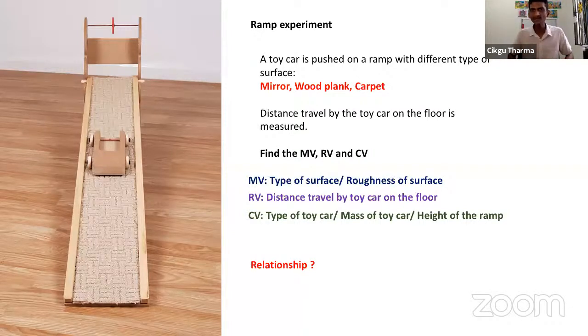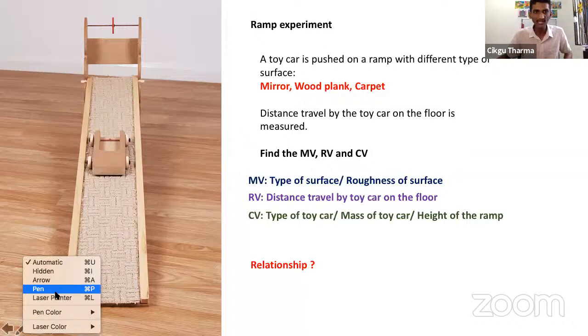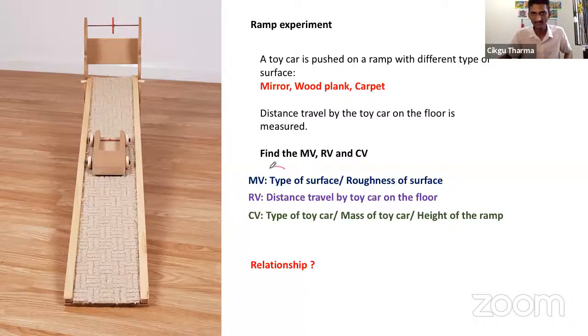Look at the manipulated variable. All of you, please focus on the manipulated variable. Type of surface. Wherein there is a word type of surface, can we use the word the more? Can we say the more the type of surface? Because the type of surface can be rougher or smoother. So when we say the type of surface, we don't know whether the surface is getting rougher or the surface is getting smoother. So we don't understand.